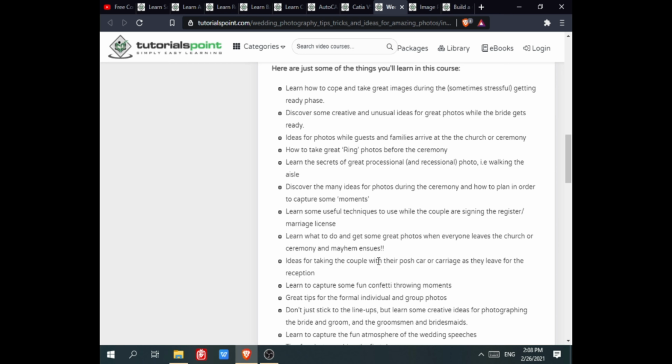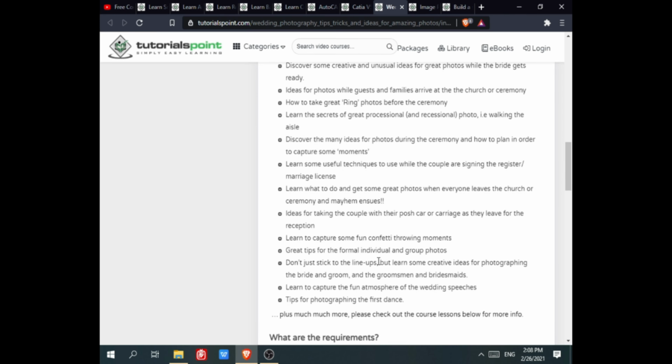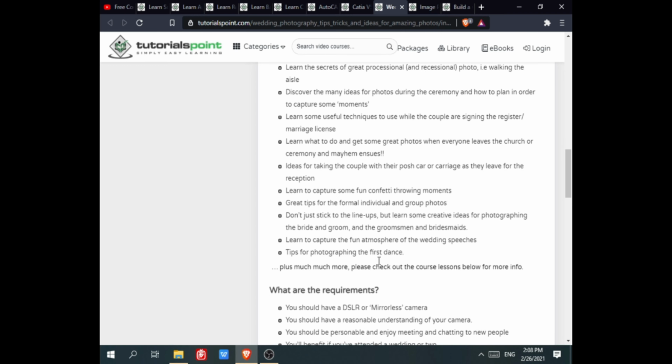Learn to capture some funny confetti throwing moments. Great tips for formal individual and group photos. Don't just stick to the lineups, but learn some creative ideas from photography of the bride and groom and the groomsmen and bridesmaids. Learn to capture a fun atmosphere for wedding speeches, tips of photography, the first dance, and much more.